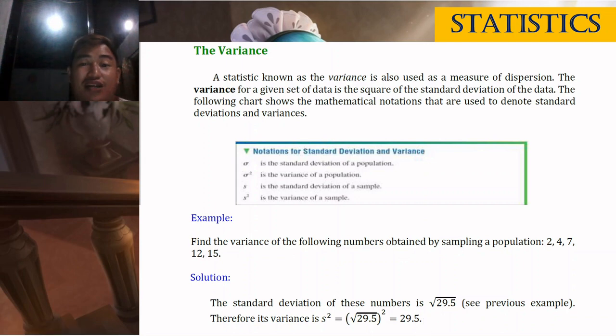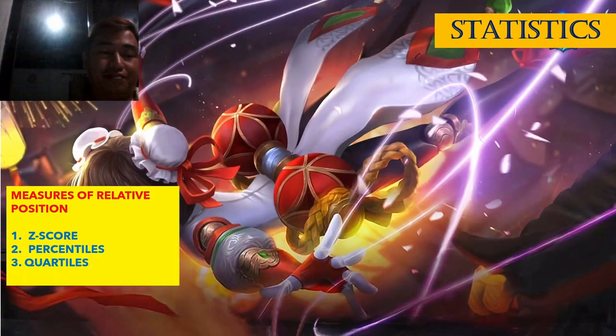Ganina kita giingon nga kung tama na sa step 4, na-solve na og variance. Okay? So, kung magpadayon ka class og solve sa standard deviation, ang step 4 yung variance, diretso, and then ang step 5, yung standard deviation, kaya i-square root, di ba? Okay na. Next. Measures of relative position.